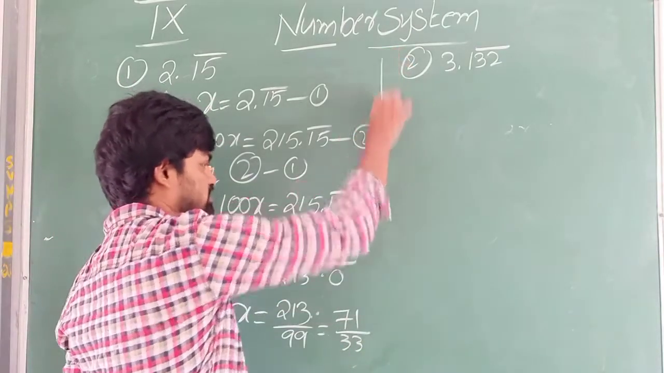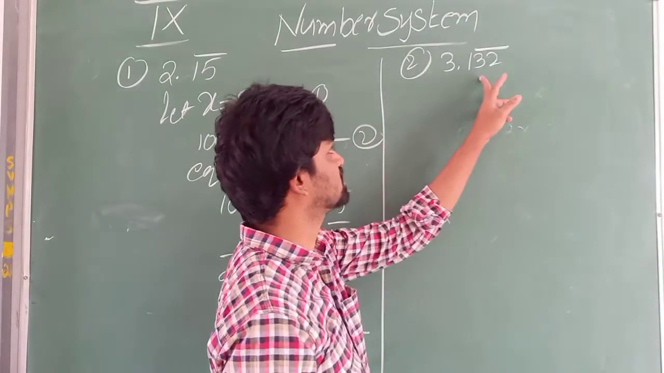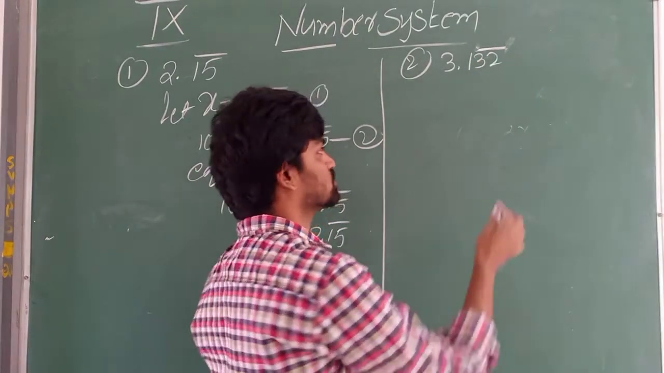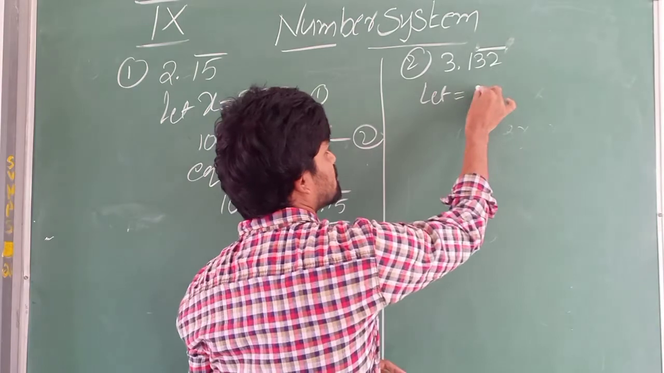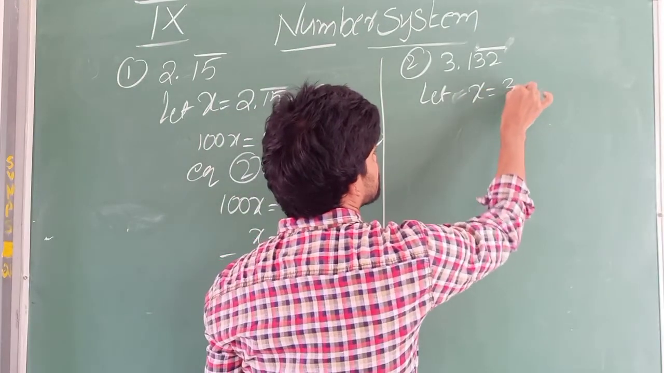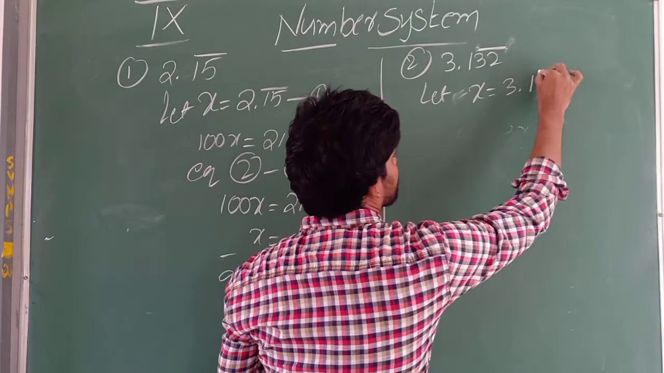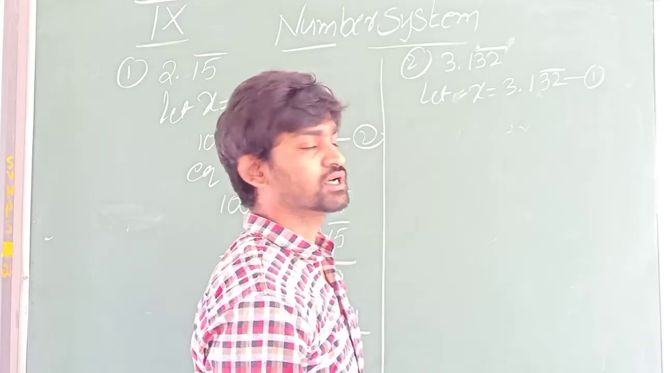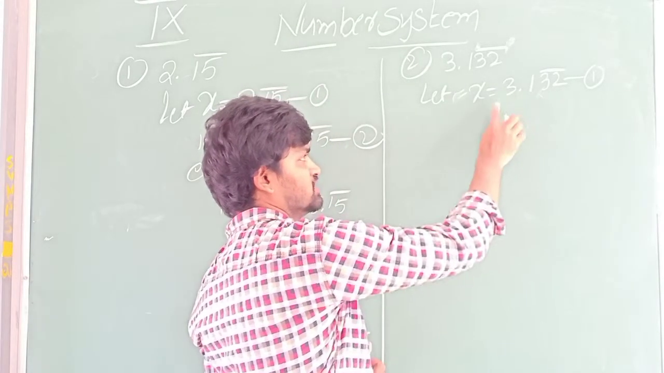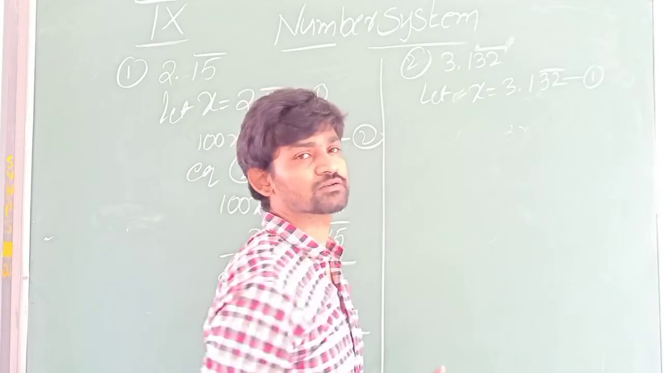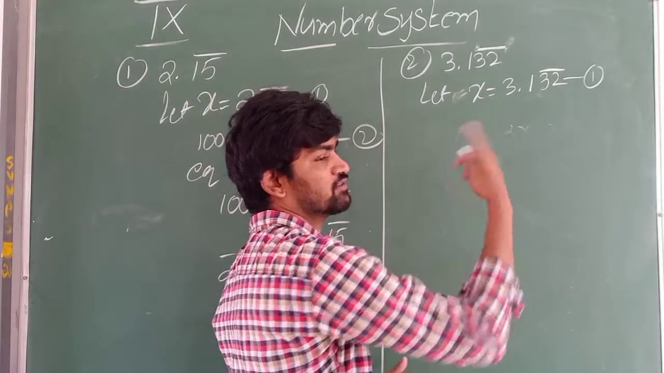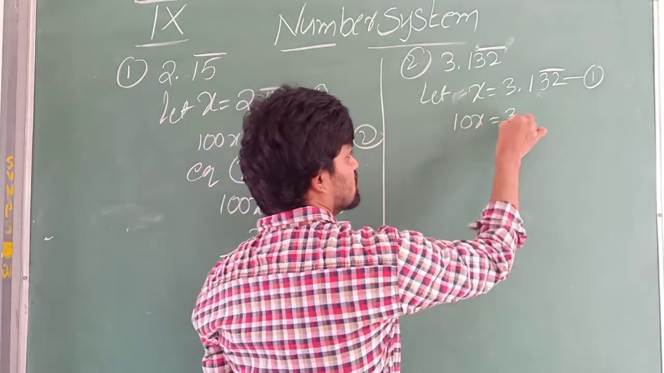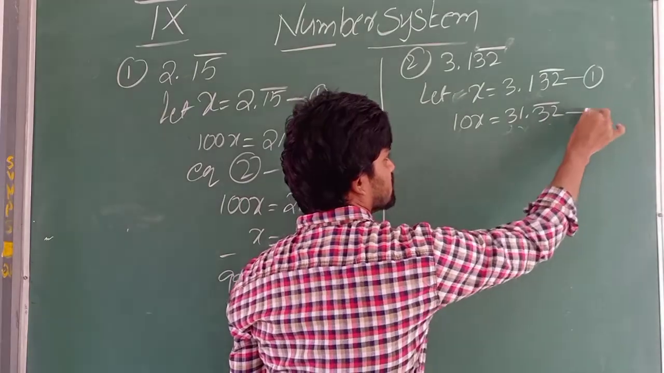See here I have another case. This is a little different. All the numbers are not under bar. Here only 3 and 2 are under bar. 1 is not under bar. So first step as it is, let x is equals to 3.132 bar and assume it as equation 1. In the first step, bring this 1 to this side because it is not under bar. So to bring this side, what we have to do? We have to multiply with 10. So 10x is equals to 31.32 bar. This is equation 2.